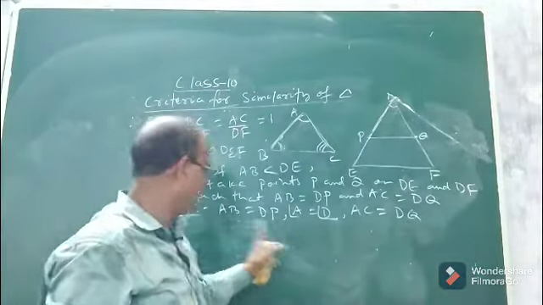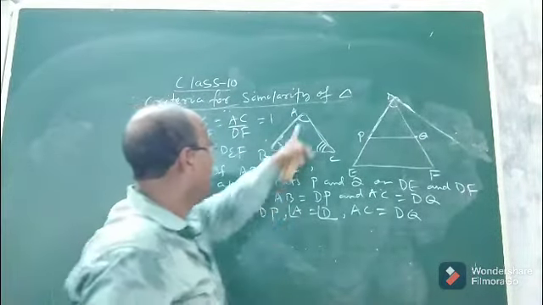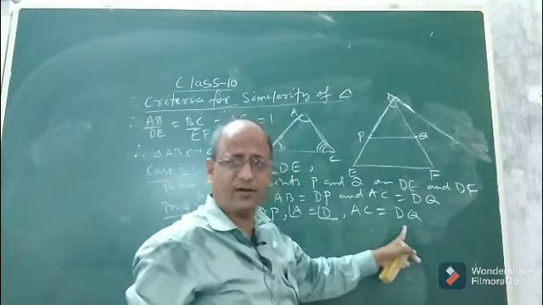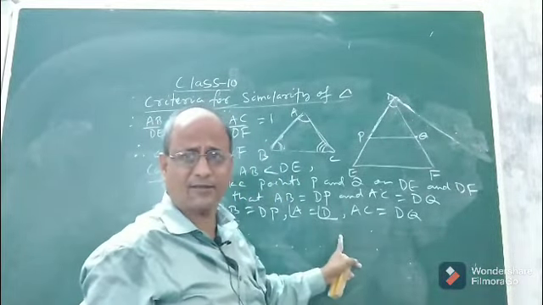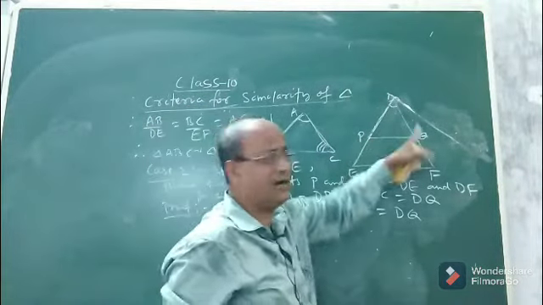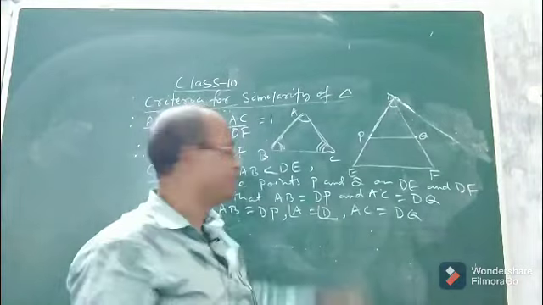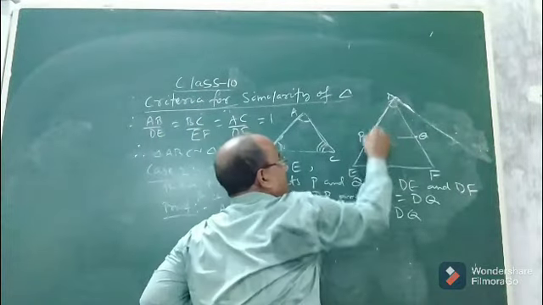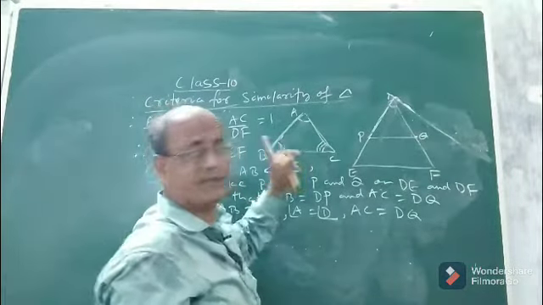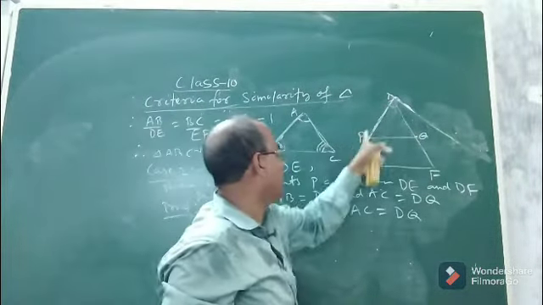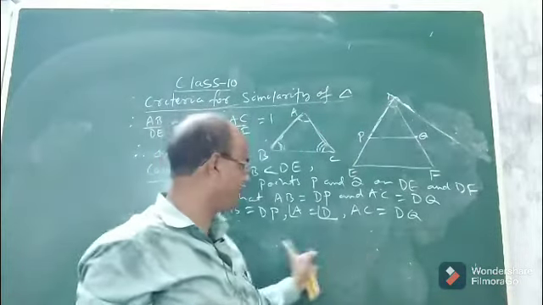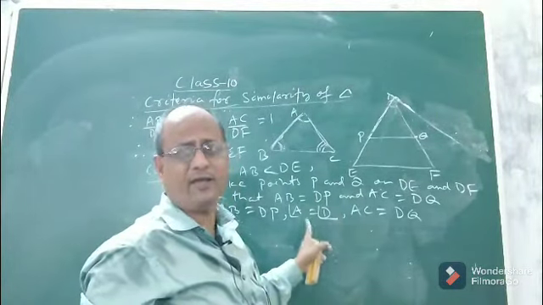So by construction AB equal to DP, angle A equal to angle D it is given, AC equal to DQ it is also by construction. So these three matching parts show that triangle ABC and triangle DPQ are congruent. By which condition? By side angle side, because AB equal to DP, this angle equal to this angle and AC equal to DQ. Two conditions by construction and the second condition by given.